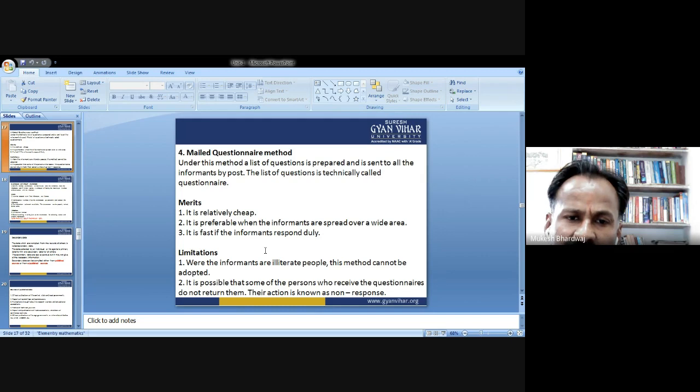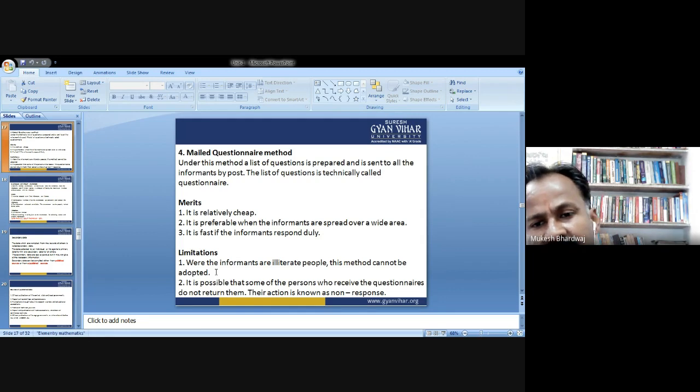The advantages and merits of this method are that it is relatively cheap. It is preferable when the informants are spread over a wide area. It is fast if the informants respond duly. It also has limitations or disadvantages. What are they?